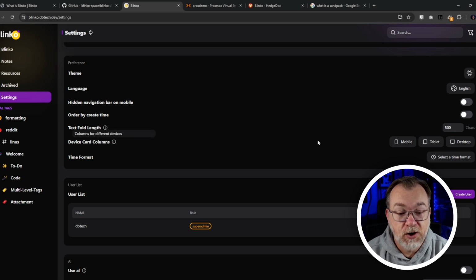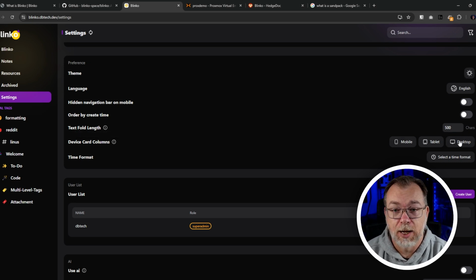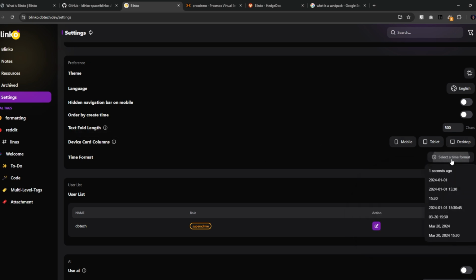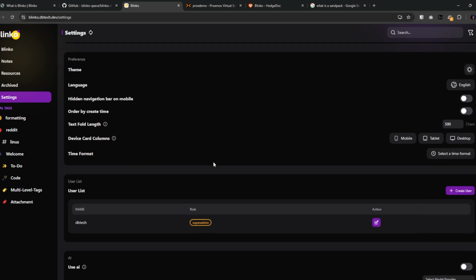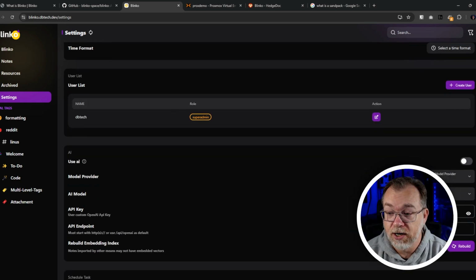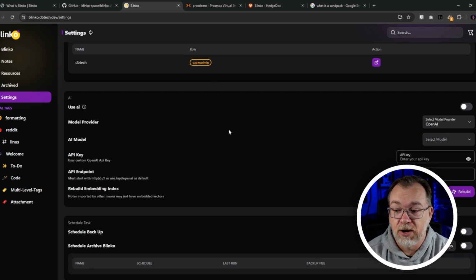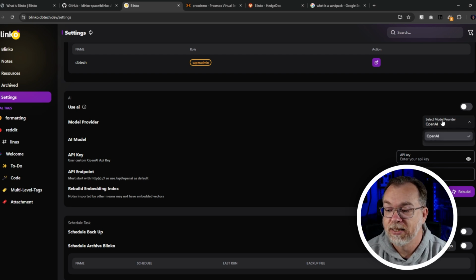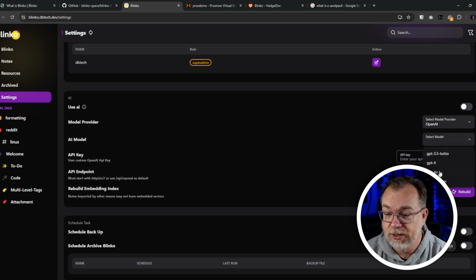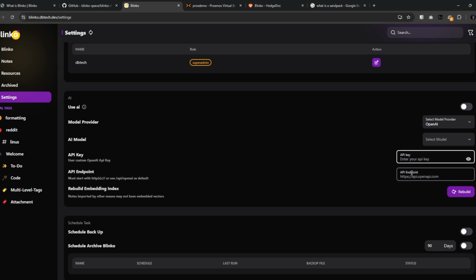Next, we've got device card columns for mobile, tablet, and desktop, which is for the default. Time format, we can select what we want our time format to look like. We can see our user list down here. We can create users if we want. Then we get into the AI section down here where you can turn that on and off as far as using AI. Then there is a select model provider, which is OpenAI. You can select the model, you can enter your key and your endpoint. And then you can do stuff like rebuild the embedding index.